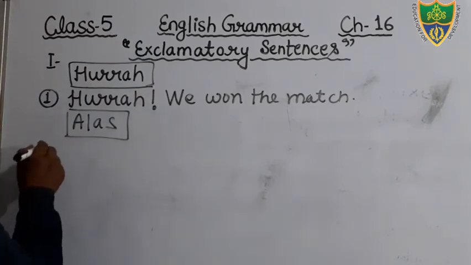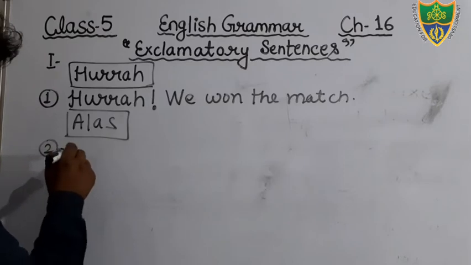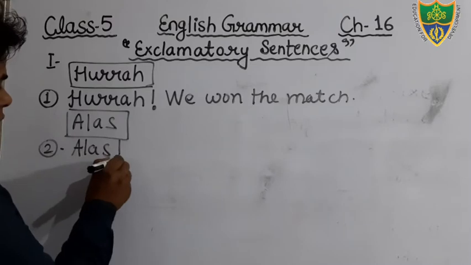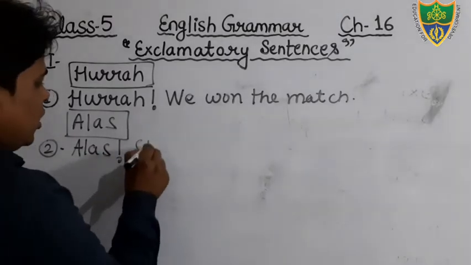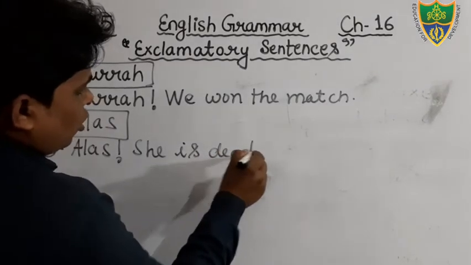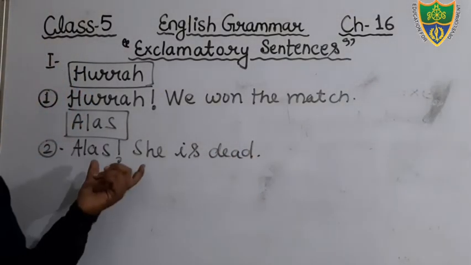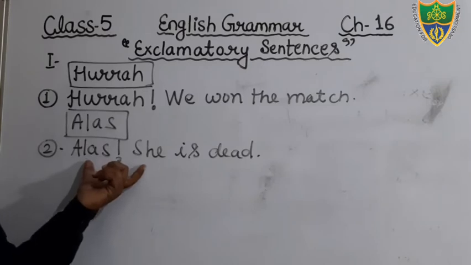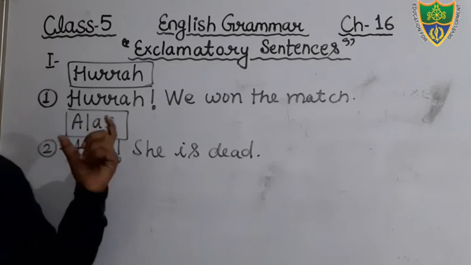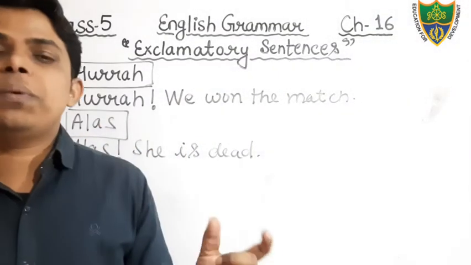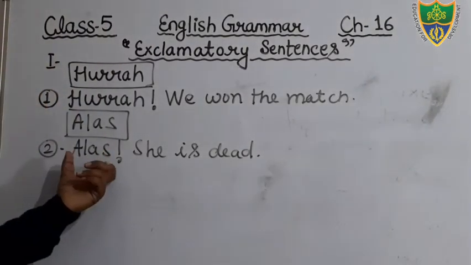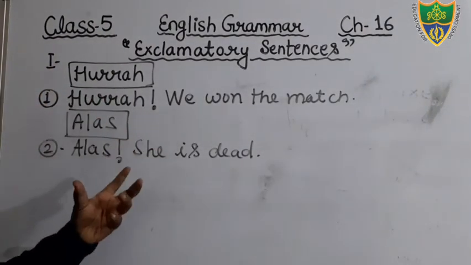You can write in the second line, alas, you will use an exclamation sign, she is dead. In this way you have completed the second sentence. I have already told you that we use the word alas to show the feeling of sorrow, the feeling of sadness. So keep in your mind the word alas is used to show the feeling of sadness.